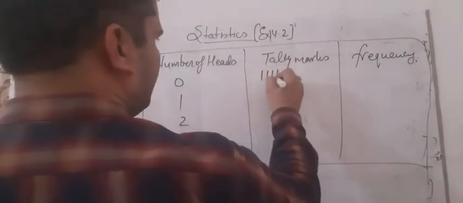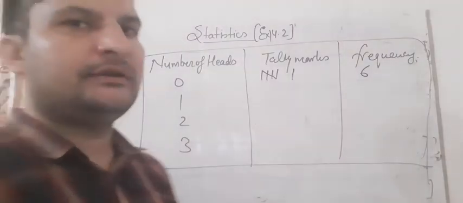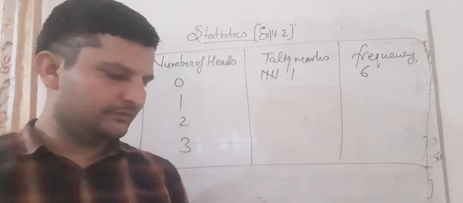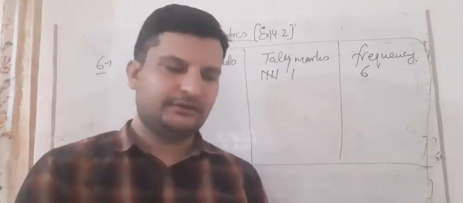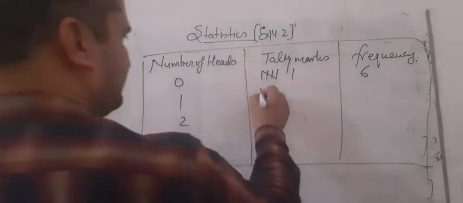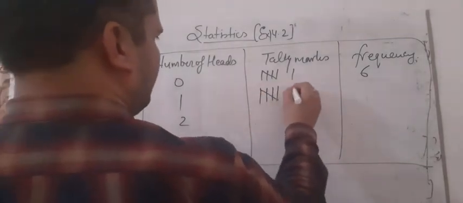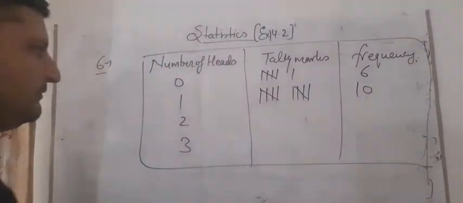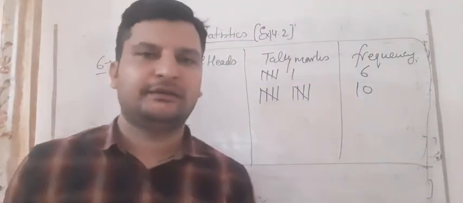1, 2, 3, 4, 5 and 1, 6. How many ones are here? So we will count it here. 1, 2, 3, 4, 5, 6, 7, 8, 9 and 10. 10 ones are here. So we will count it like this: 1, 2, 3, 4, 5, and 1, 2, 3, 4, 5. It means the number of ones, one head, is 10.